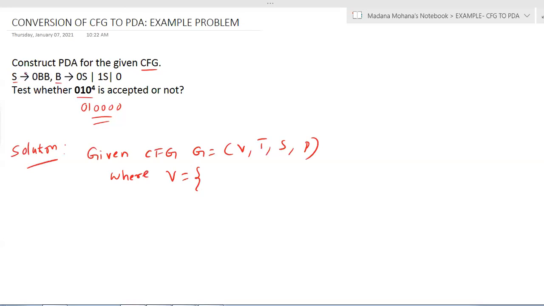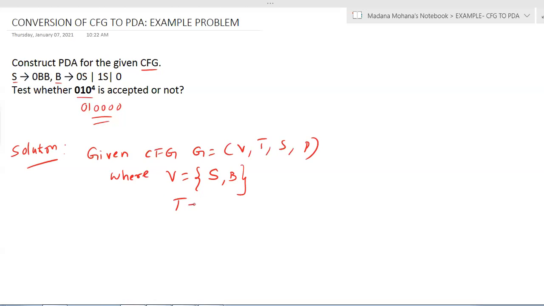In the productions, the first production's left hand side contains S, and the second production's left hand side contains B. So S and B are the variables. Also check the right hand sides for any other new variables. The first production S derives 0BB, and its right hand side consists of B's only. The B productions' right hand side consists of S only. So S and B are already repeated, and you take only unique variables. Now V equal to {S, B}.